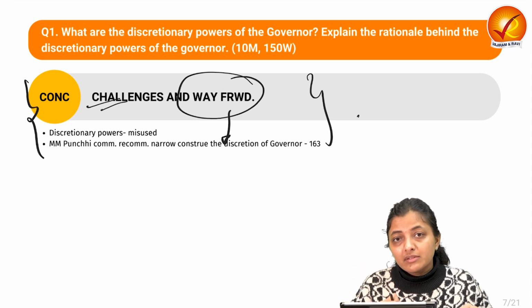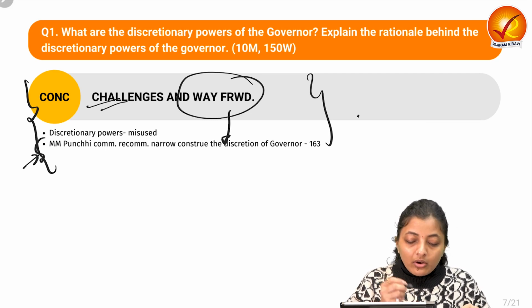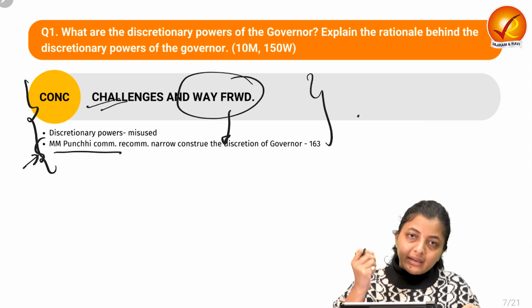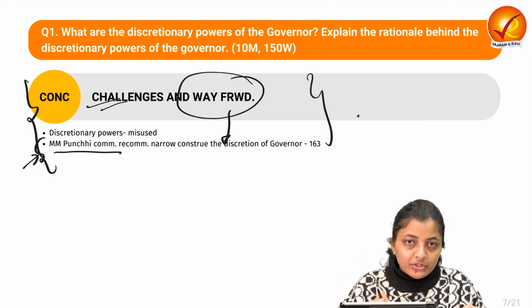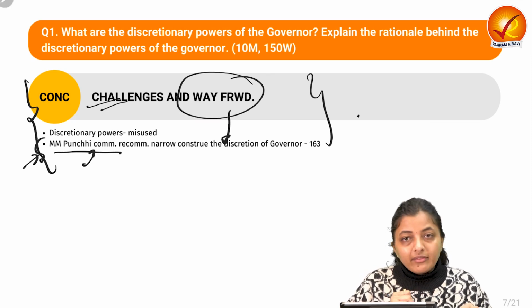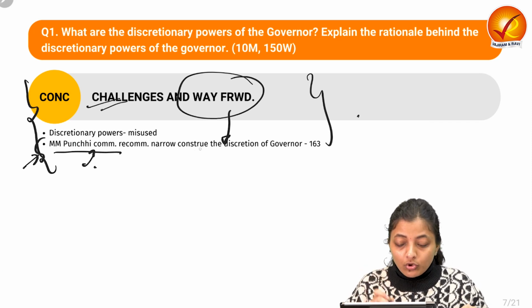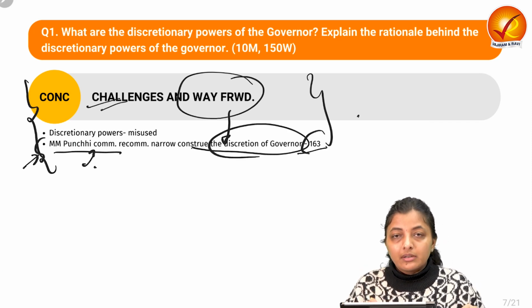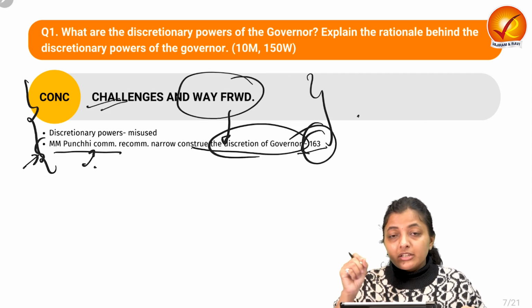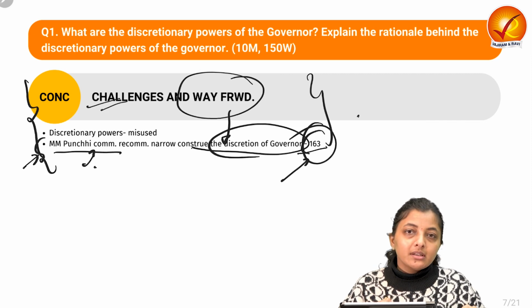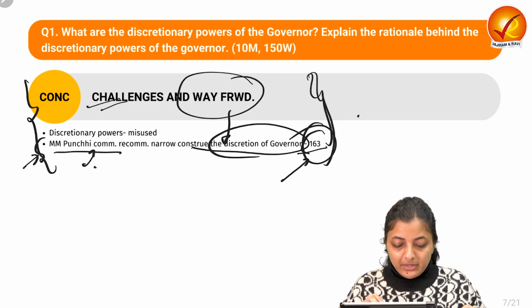That yes, there are certain challenges associated with the discretionary powers, but we can seek the recommendations of the Punchhi Commission, or you can write about the first ARC, second ARC, or anything with respect to the Sarkaria Commission also. So we are quoting the Punchhi Commission recommendation that we need to narrow the discretion of the governor. Means we need to narrow down the interpretation of the discretionary powers of the governor as associated with Article 163. So this way our first question is completed.